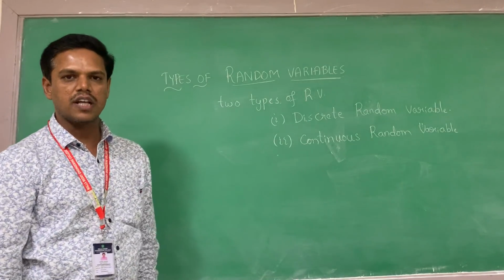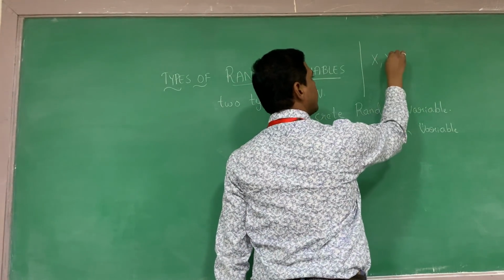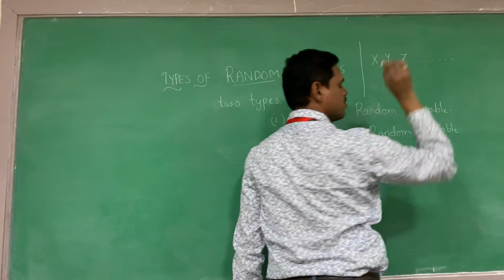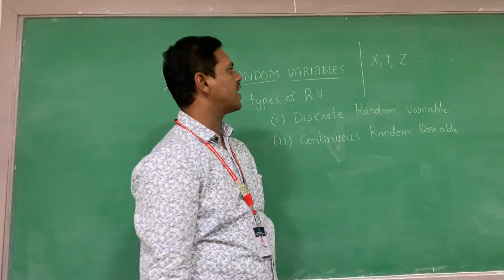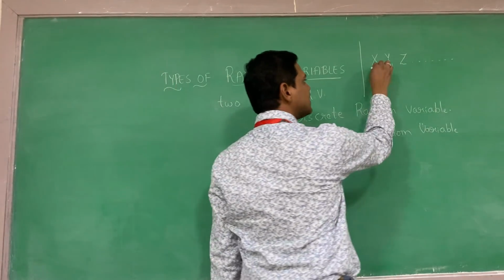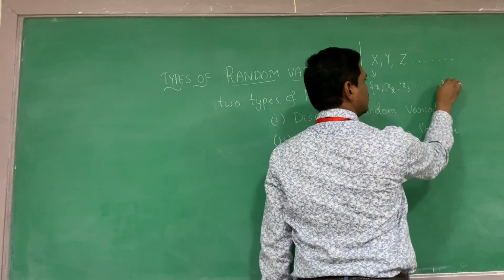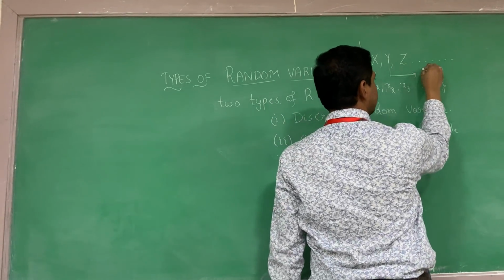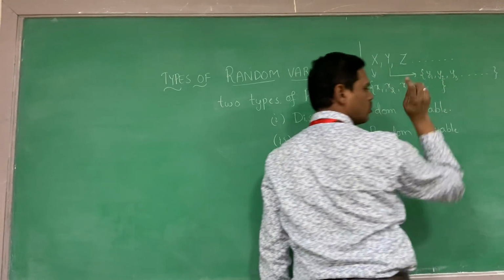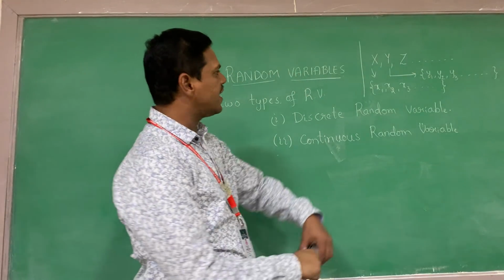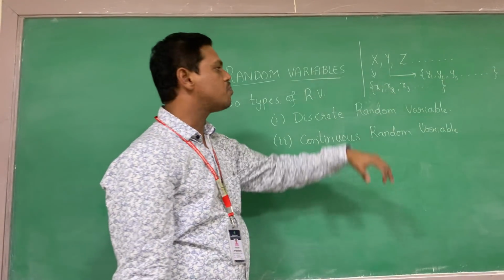Before we learn about the types of random variables, in general, random variables are denoted with capital letters, capital X, capital Y, and capital Z. But the elements in them are denoted with small letters. Suppose we have Y, you can write it as y1, y2, y3 and so on. In general, the random variables are denoted with capital letters, but the elements in the random variables are denoted with small letters.